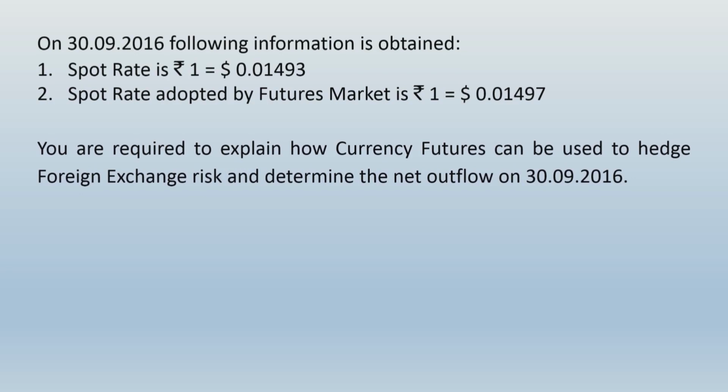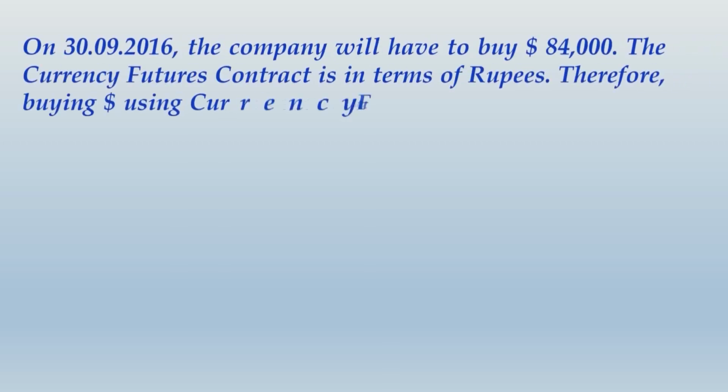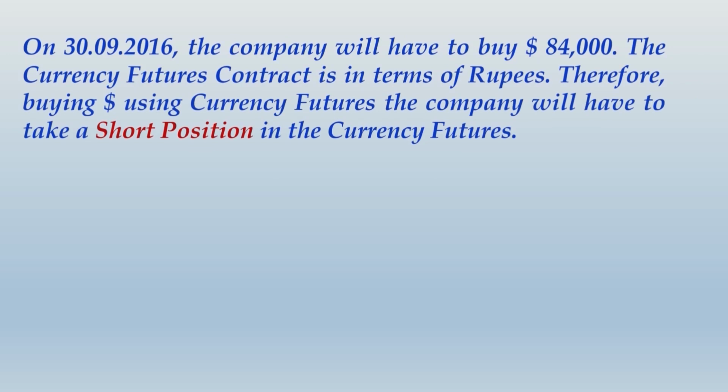30/9/2016. In the solution, we would obviously first mention the fact that we will have to take a short position. Why we will require a short position, the reasons have to be mentioned. So on 30th September 2016, the company will have to buy $84,000. The currency futures contract is in terms of rupees. Therefore, to buy dollars using currency futures, the company will have to take a short position in the currency futures.